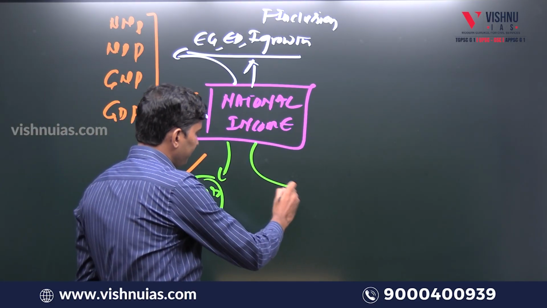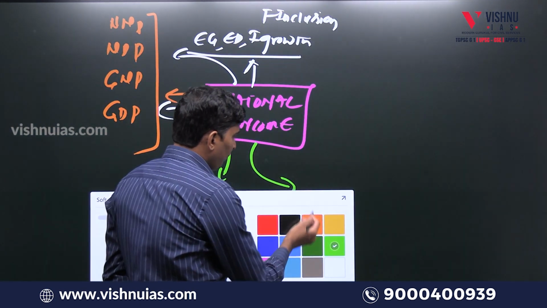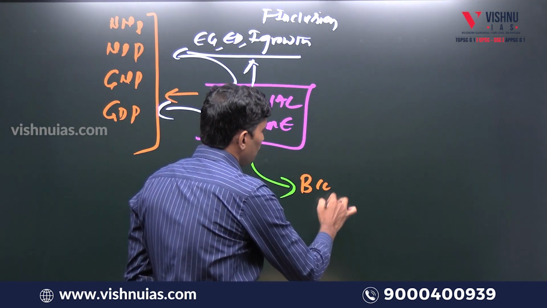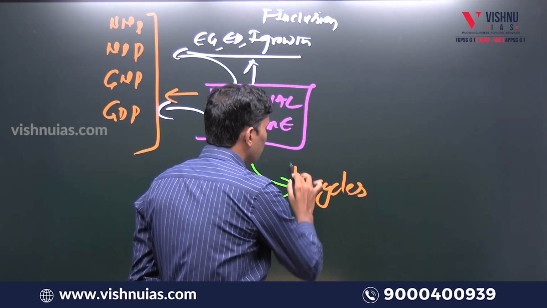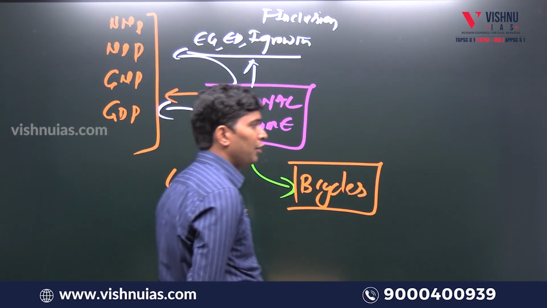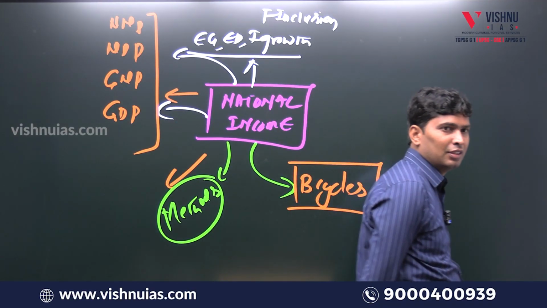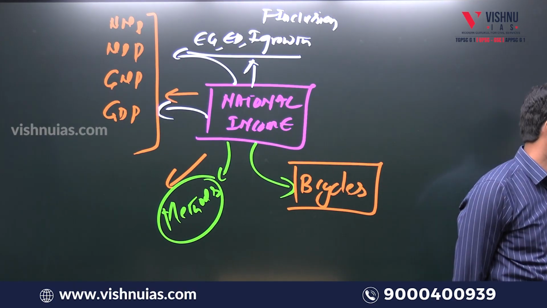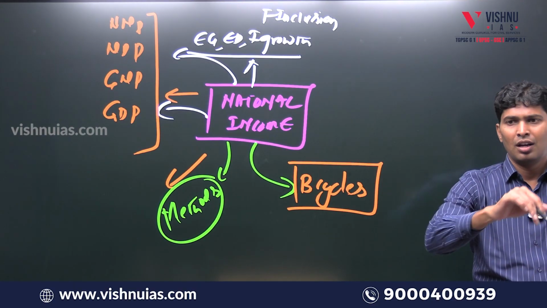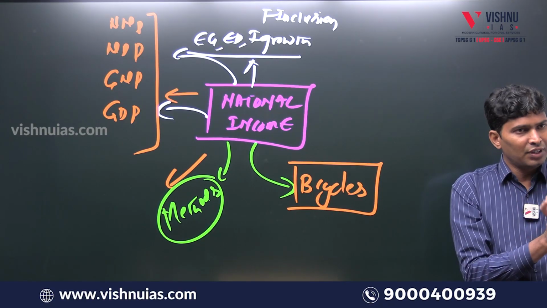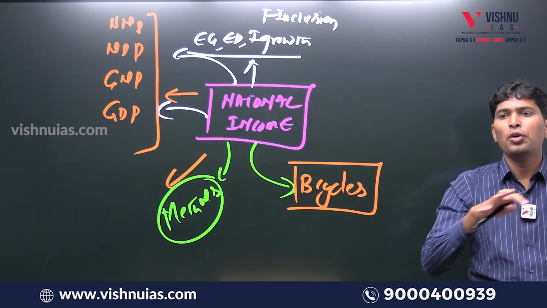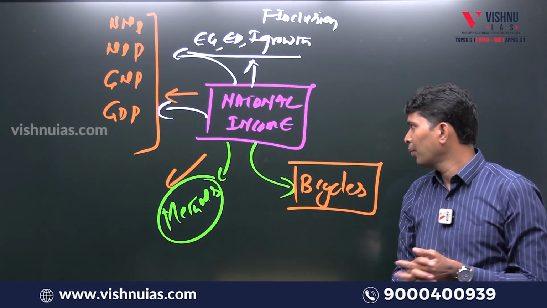Apart from that, business cycles. So what are business cycles, sir? Boom, slowdown, recession, depression, double dip recession. So these are called business cycles. How the economy is going on, how different sectors are going on, an overview of all these economic aspects.